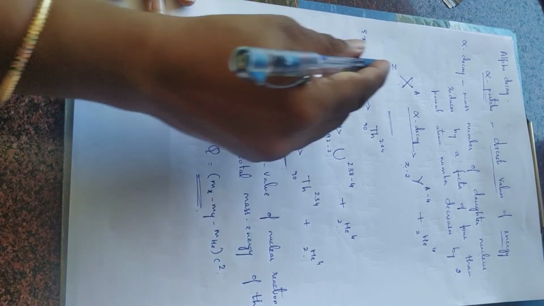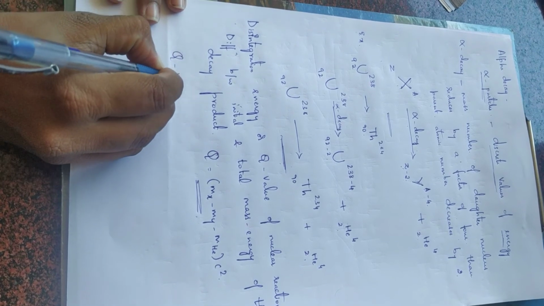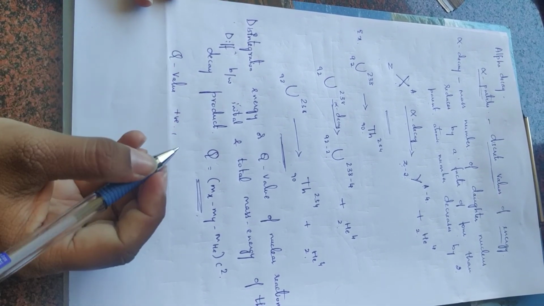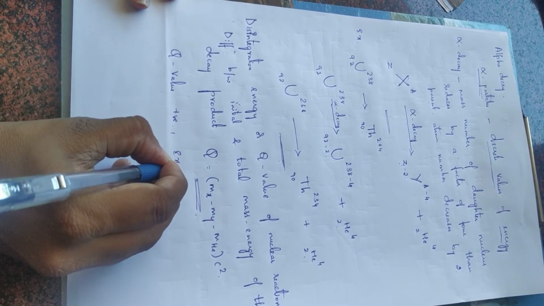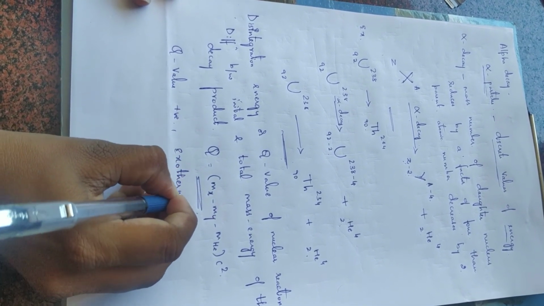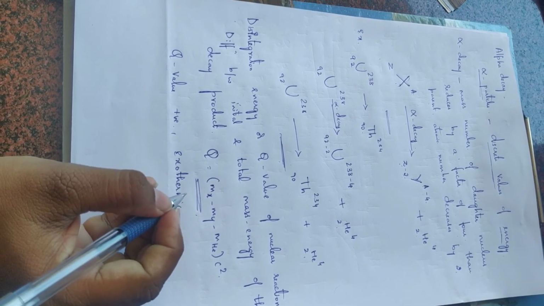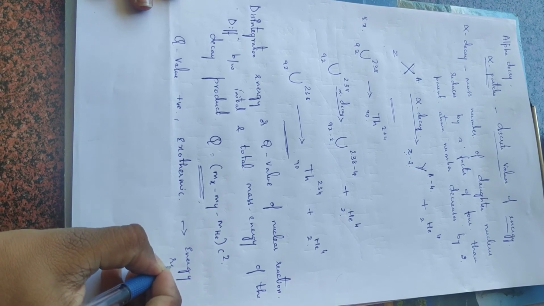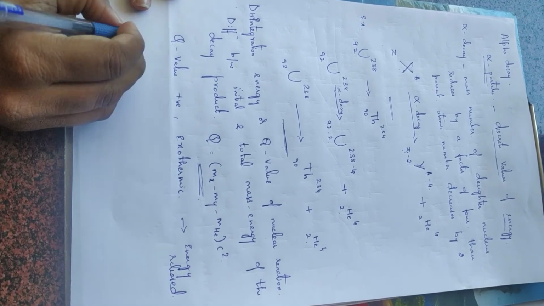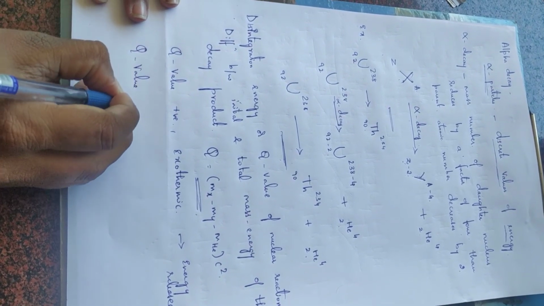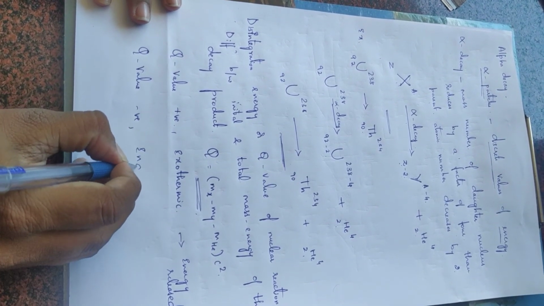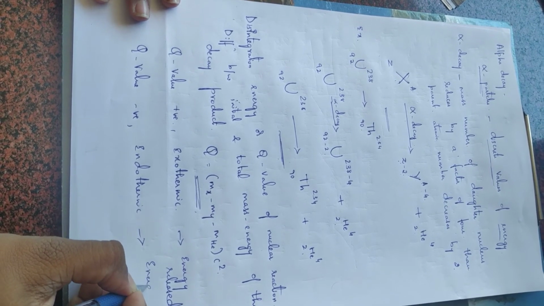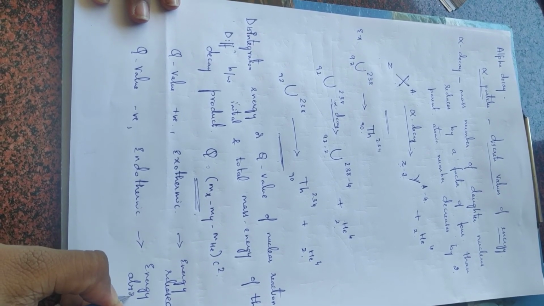Now in this case, if the Q value is positive, then what happens? The nuclear reaction is exothermic. Exothermic means a nuclear reaction in which energy is released. If the Q value is negative, then it is endothermic, meaning energy is absorbed. That is the difference between endothermic and exothermic.